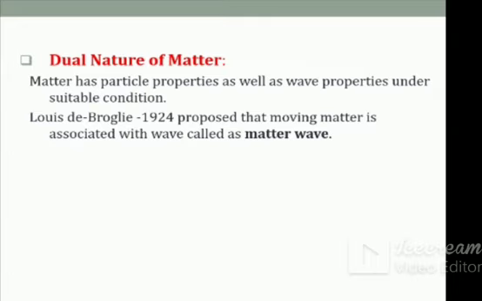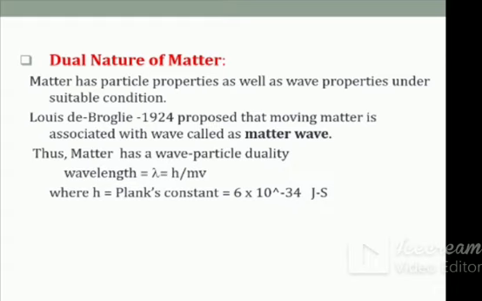That concept was given by Louis de Broglie in 1924 and proved that moving matter is associated with a wave that is called the matter wave. Such a matter has wave particle duality whose wavelength lambda is equal to h divided by mv, or h divided by p, where h is the Planck constant.